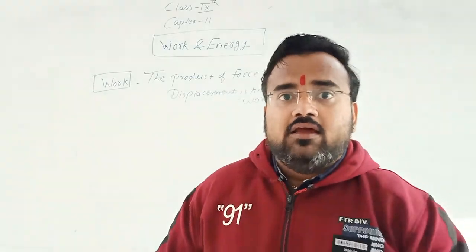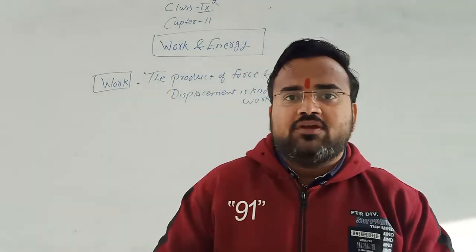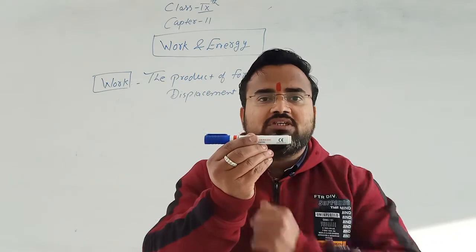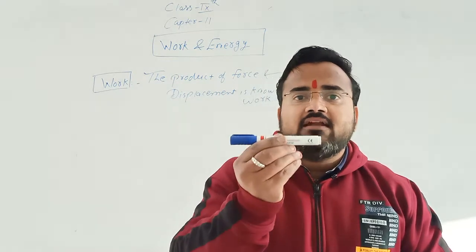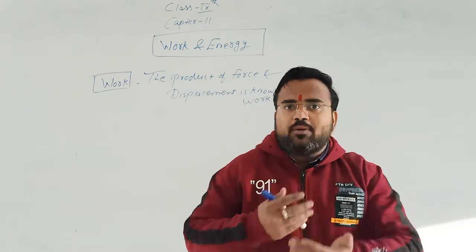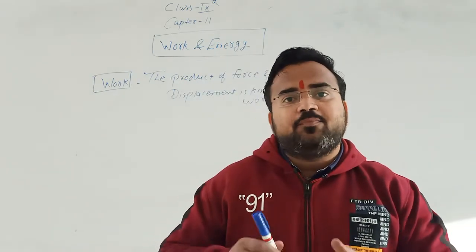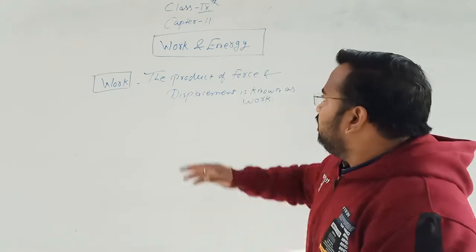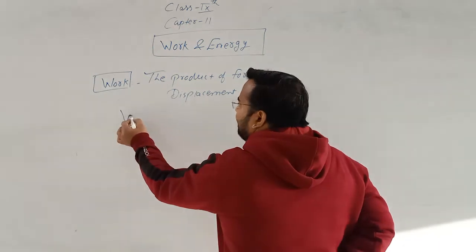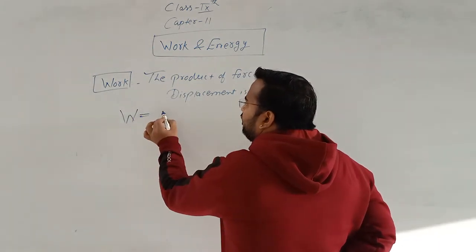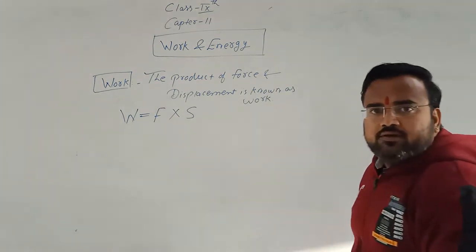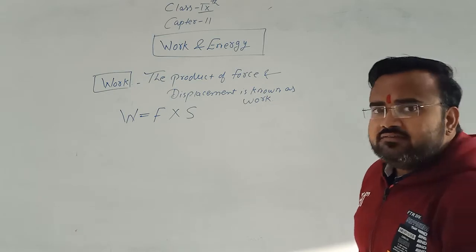I am repeating again. If the force is applied on any object, for example this marker, if I apply the force and if it is not changing its position, then we can't say that the work is done. The work is done whenever the force is applied on the object and the object displaces from its position. So the product of force and displacement is known as work. I can write the formula as work is equal to the product of force and displacement. Okay, write down this definition.